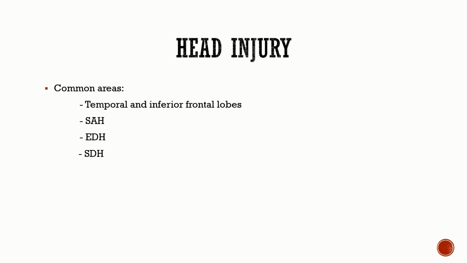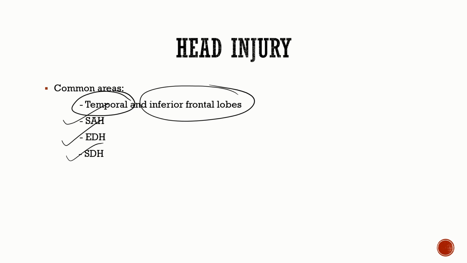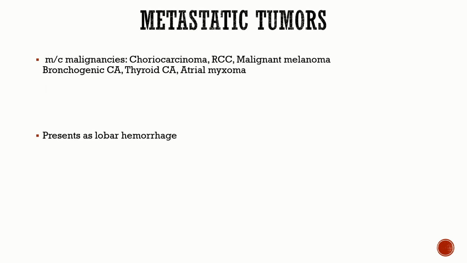Now coming to head injury. Head injury can involve any site. It can be intraparenchymal, subarachnoid hemorrhage, extradural hemorrhage, or subdural hemorrhage. And if it's intraparenchymal, remember that the temporal lobes and the inferior frontal lobes are commonly involved. Now coming to metastatic tumors. The malignancies that cause hemorrhagic metastatic lesions are choriocarcinoma, renal cell carcinoma, malignant melanoma, bronchogenic carcinoma, thyroid carcinoma, and atrial myxoma. These commonly present as a lobar hemorrhage.